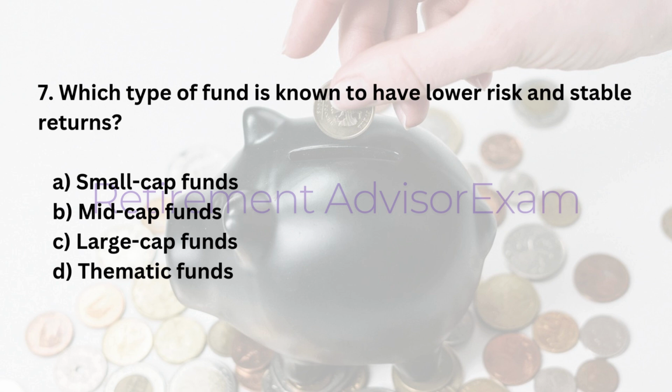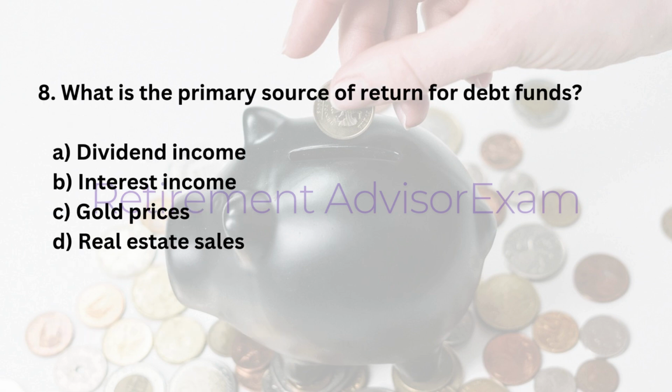7. Which type of fund is known to have lower risk and stable returns? A. Small cap funds. B. Mid cap funds. C. Large cap funds. D. Thematic funds. Answer: C. Large cap funds.